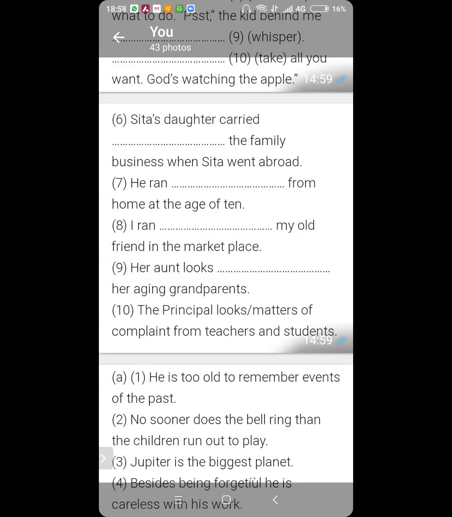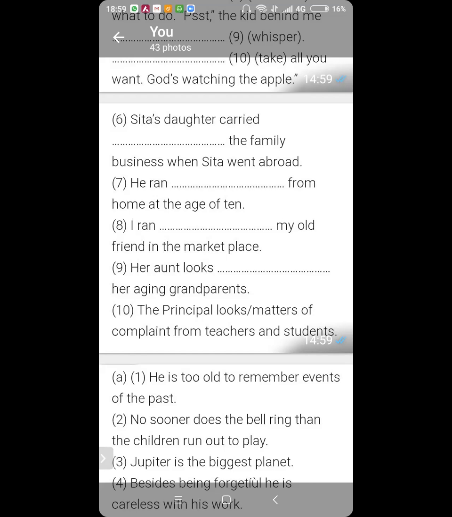You ran away from something and you run dash into my old friend. What will come at 8? Towards. No. This is more like you meet somebody accidentally. So what do you say? Into. Yes. And the other word could be across. I ran across my old friend. But into is appropriate. I ran into my old friend in the marketplace.